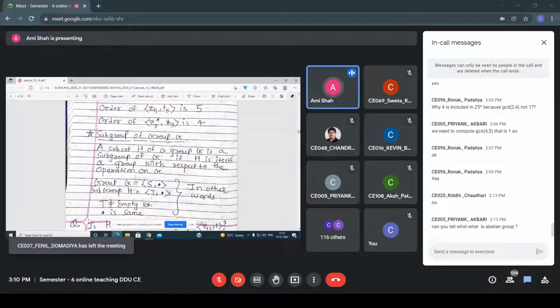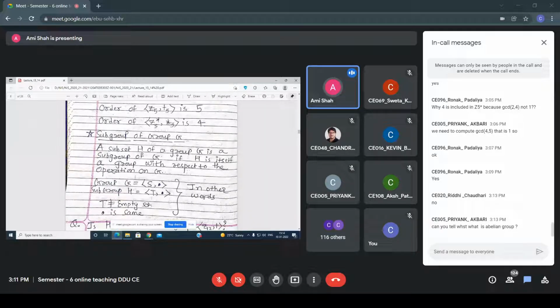A subset H of a group G is a subgroup of G if H itself is a group with respect to the operation on G. So here in group G, some operator is there. Now some conditions are given.